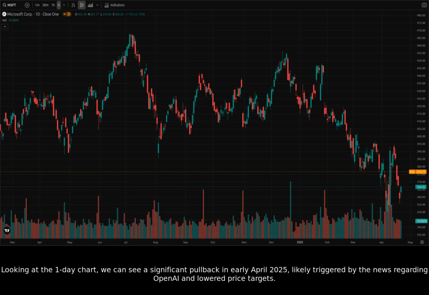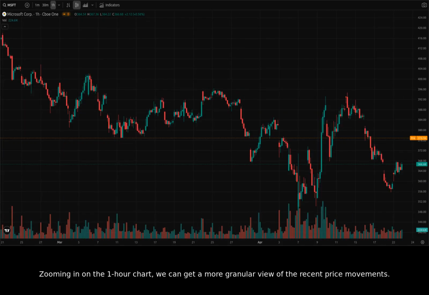Looking at the one-day chart, we can see a significant pullback in early April 2025, likely triggered by the news regarding OpenAI and lowered price targets. Zooming in on the one-hour chart, we can get a more granular view of the recent price movements. Notice the volatility around April 8th, coinciding with potential concerns over the OpenAI situation.